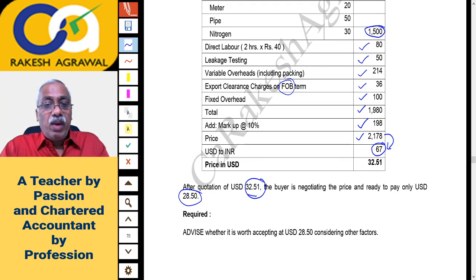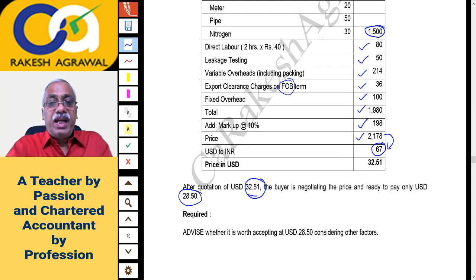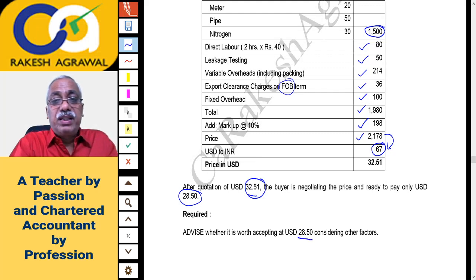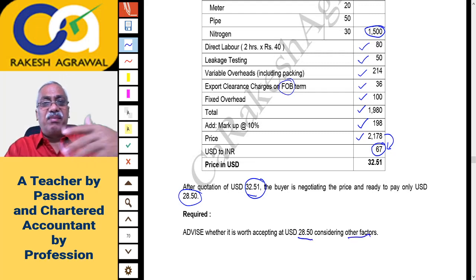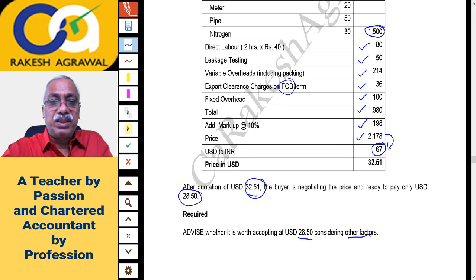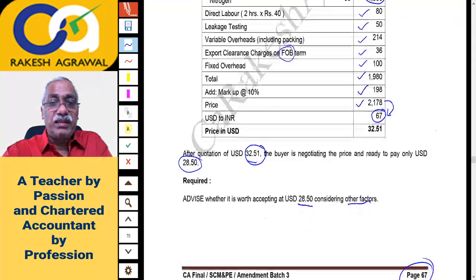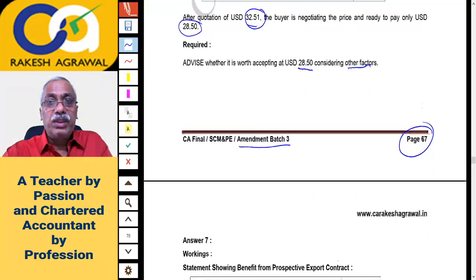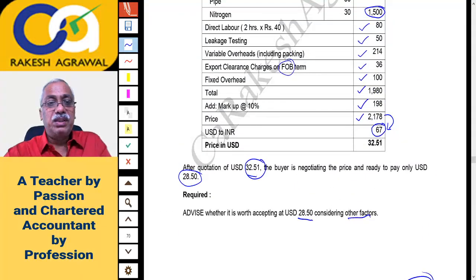Required: advise whether it is worth accepting at USD 28.50 considering other factors related to your export transactions. So there will be non-financial aspects also or other factors. And I think the question is over. So the only question is this much.